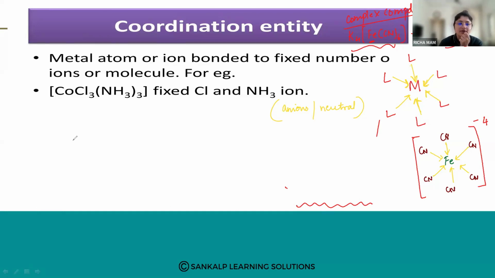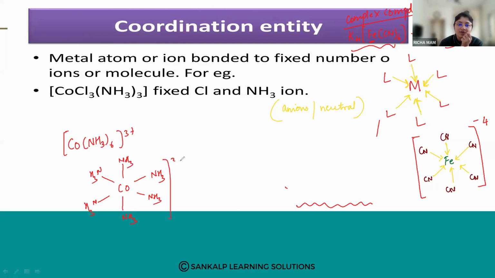For example, Co(NH3)6 3+. So cobalt is bonded to 6 ligands. This fixed number of ligands bonded to the central metal is called the coordination entity. This is the coordination compound that we write.